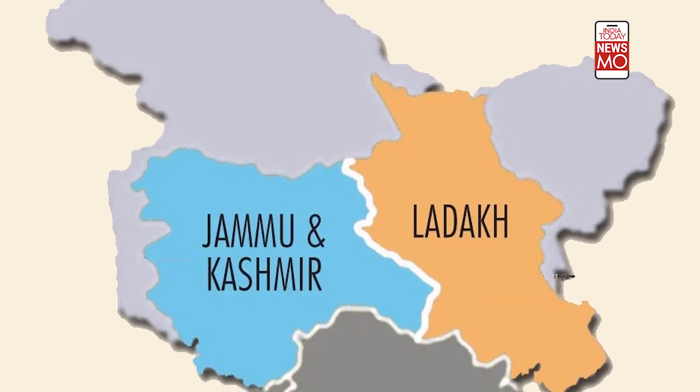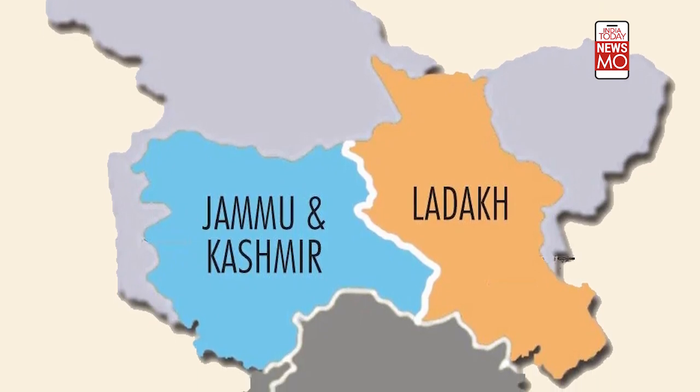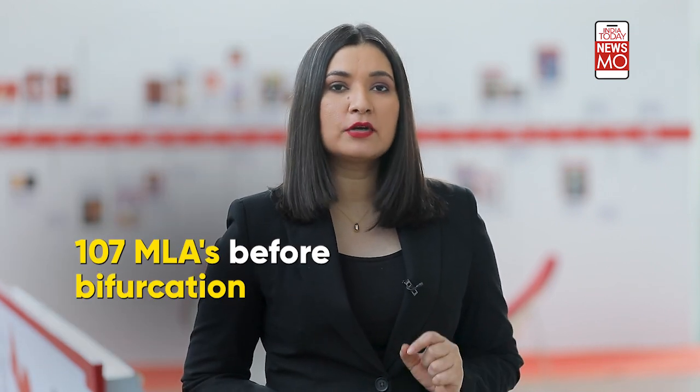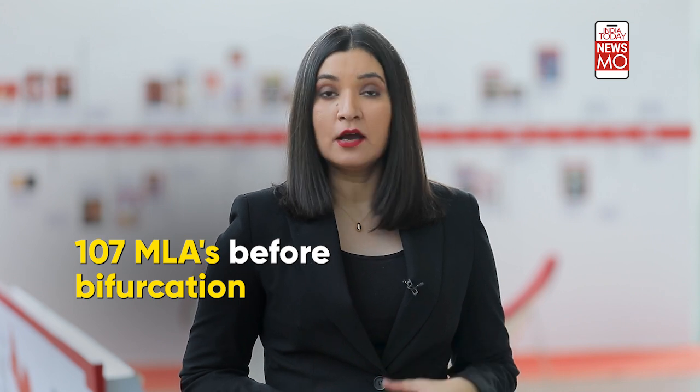Before Jammu and Kashmir was bifurcated with Ladakh and J&K and made into union territories from earlier statehood, Jammu and Kashmir had about 107 seats, also 24 seats of Pakistan-occupied Kashmir. Now it is expected to increase to about 114 seats.